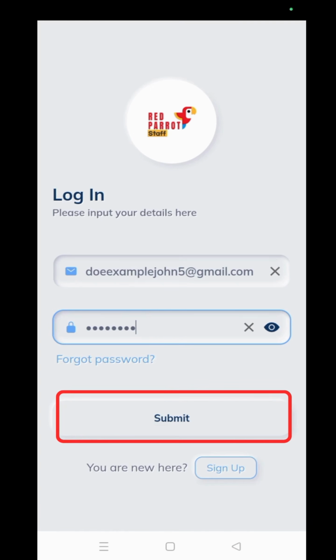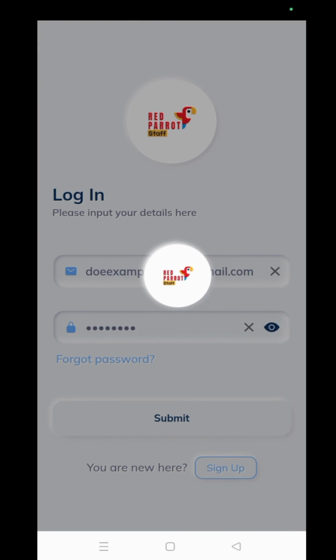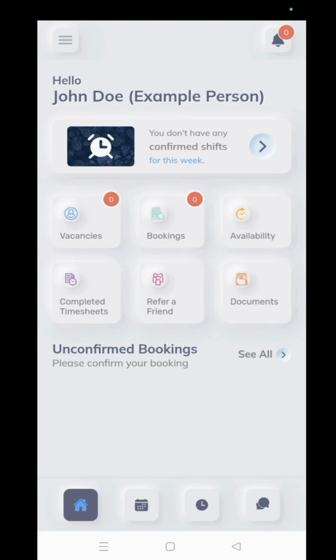Once that's done, tap on Login. And that's it. You'll now be logged into the app and able to access the dashboard.